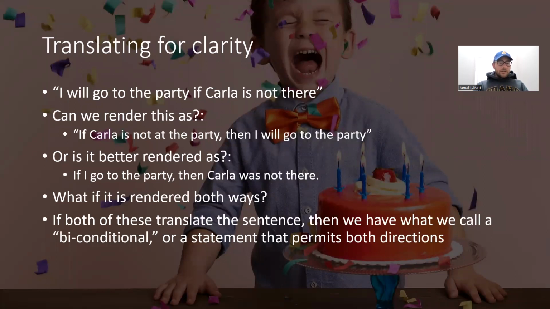But what this is saying is if I'm at the party, Carla is not there, right? So the only chance for me being at the party is if Carla is not there. We could add both, right? Put both together, and then we have a biconditional. So that's when I said if and only if, right? I will go to the party if and only if Carla is not there.